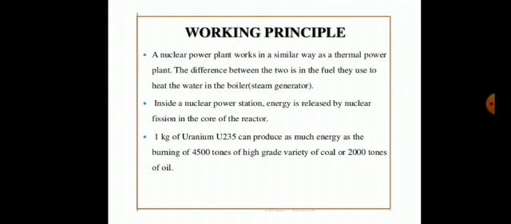A nuclear power plant works in a similar way as a thermal power plant. The difference between the two is in the fuel they use to heat the water in the boiler. In a thermal power plant, coal is used as a fuel, and in a nuclear power plant, radioactive elements like uranium, thorium, plutonium are used as nuclear fuel. Inside a nuclear power station, energy is released by nuclear fission in the core of the reactor.